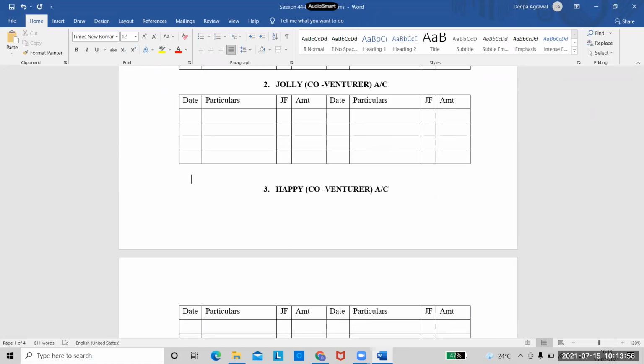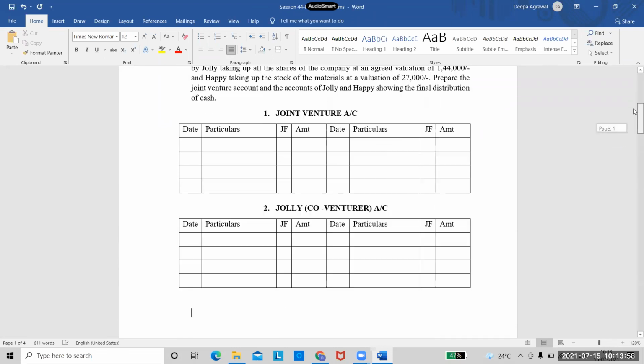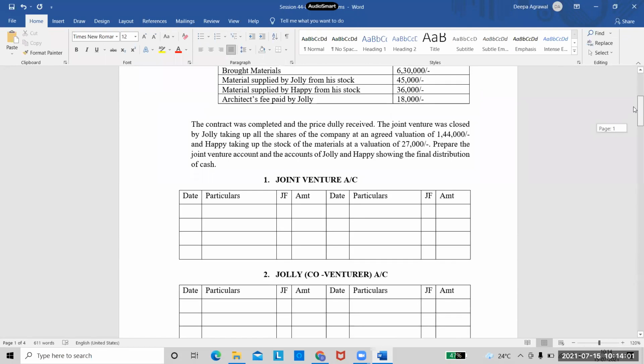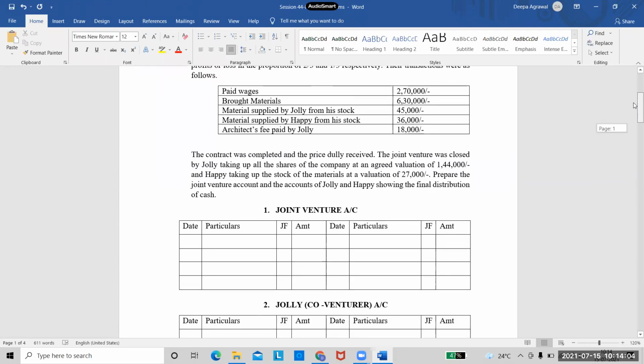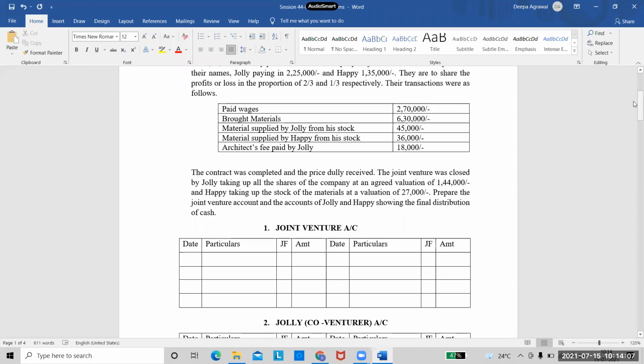Ma'am, can we only write the particulars and the amount, or should we write the date and the journal folio number and everything? See, the general pro forma of a ledger account is what we have drawn here. Even if you don't write the date column, nothing is wrong there. But for your exam, if you put it in the pro forma, you will always get full marks, because your pro formas also carry marks in the exam. At least 2 marks will be allotted only for the pro formas if they are drawn completely. So always make a habit of drawing the pro forma. You can leave those columns blank, it doesn't matter. But if you're writing only particulars and amount columns, it shows that your pro forma is incomplete.